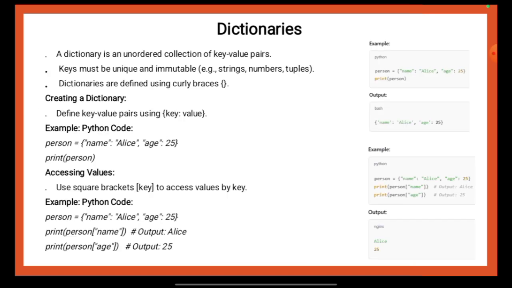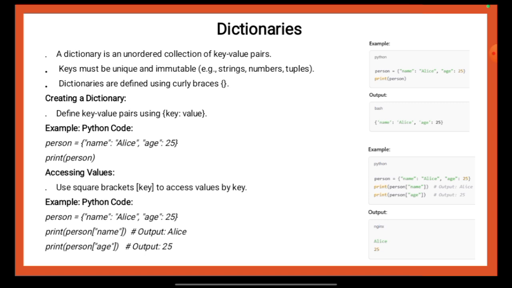In this particular slide, we will be discussing in detail about dictionaries. Let me first read out the details that is mentioned over here and then we will discuss it. A dictionary is an ordered collection of key value pairs. Keys must be unique and immutable. Example, strings, numbers, tuples. Dictionaries are defined using curly braces.